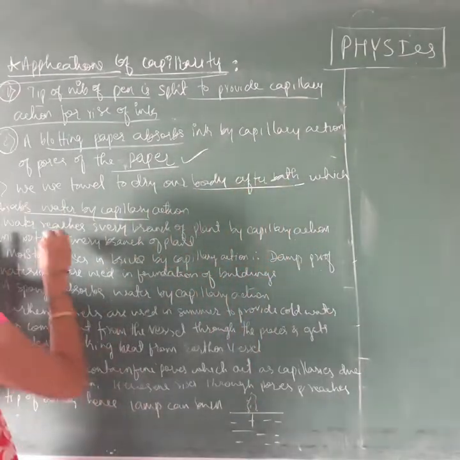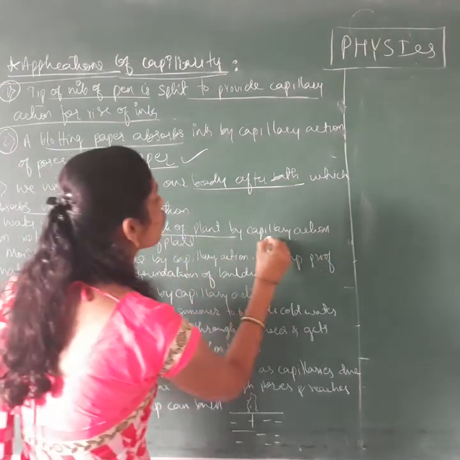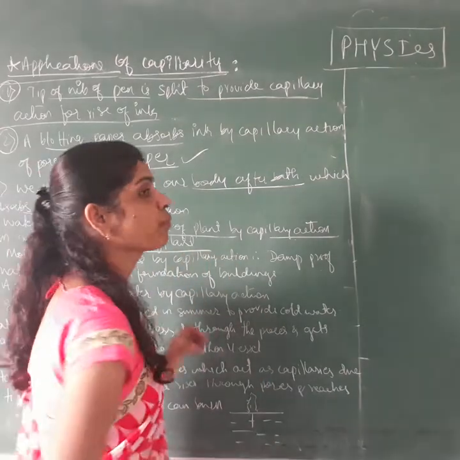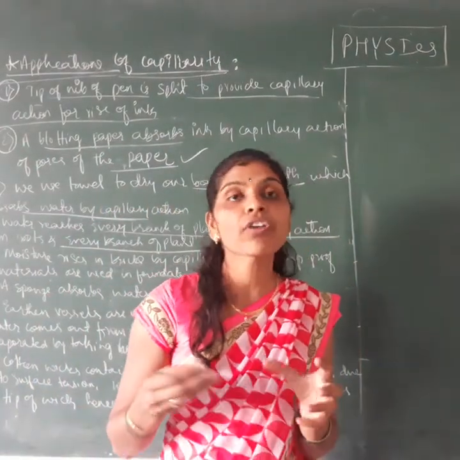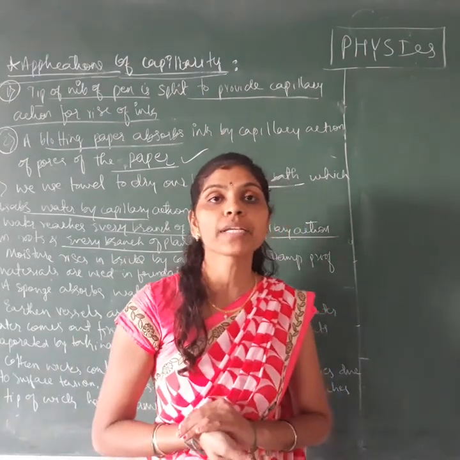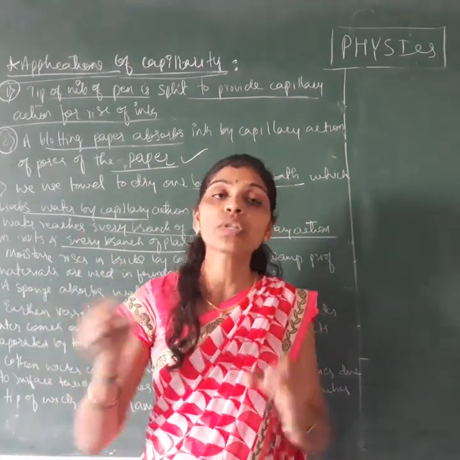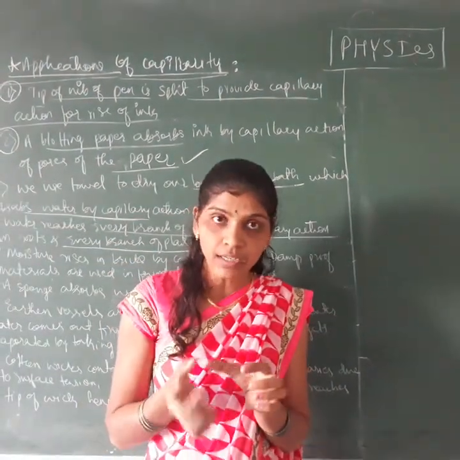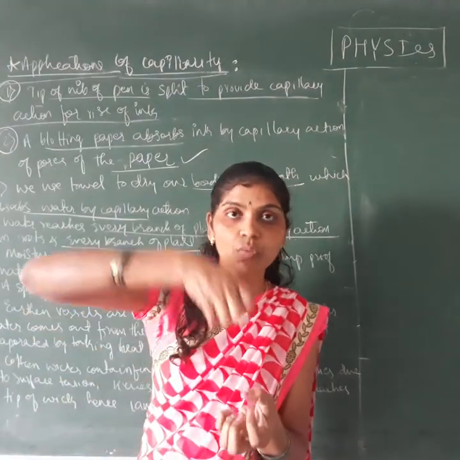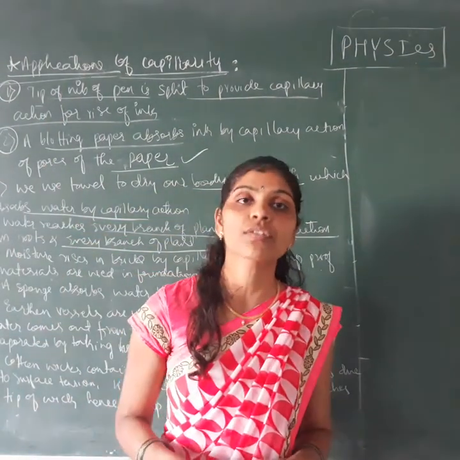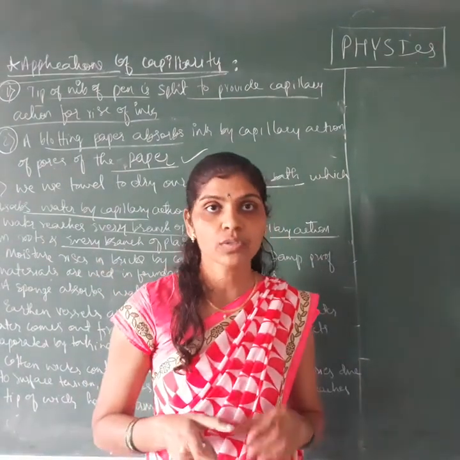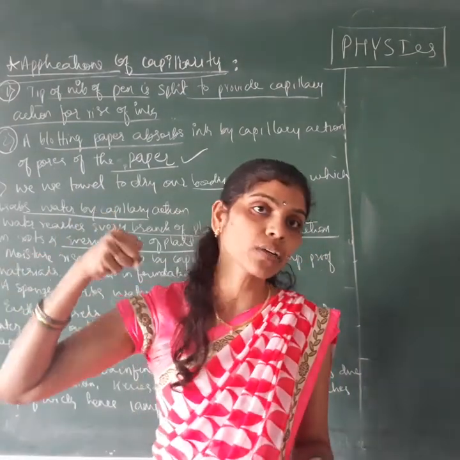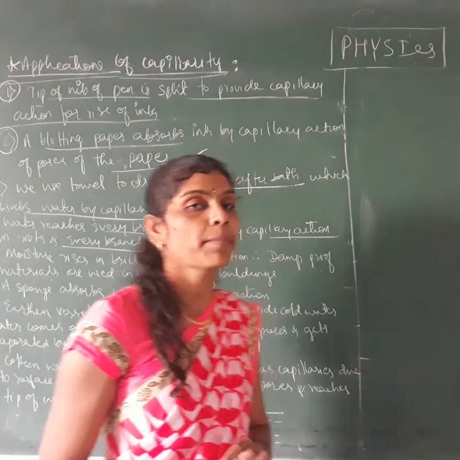Next example, water reaches every branch of the plant by capillary action, through the roots and every branch of the plant. If you pour water to the roots of the plant, the water gets absorbed by the root and is distributed to different parts of the plant. The root absorbs the water and sends it to the different branches of the plant. That phenomenon is called capillary action, absorbing water by the roots.